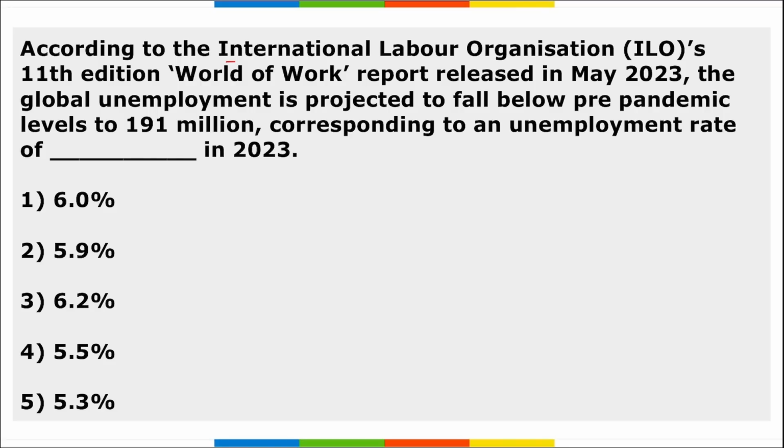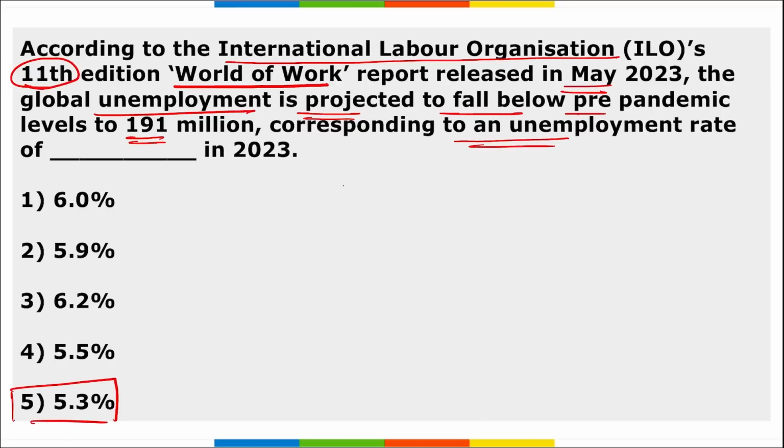Next, according to the ILO, International Labour Organization's 11th edition of the World of Work report that was released in May, global unemployment is projected to fall below pre-pandemic levels to 191 million, corresponding to an unemployment rate of how much percent? Of 5.3%.